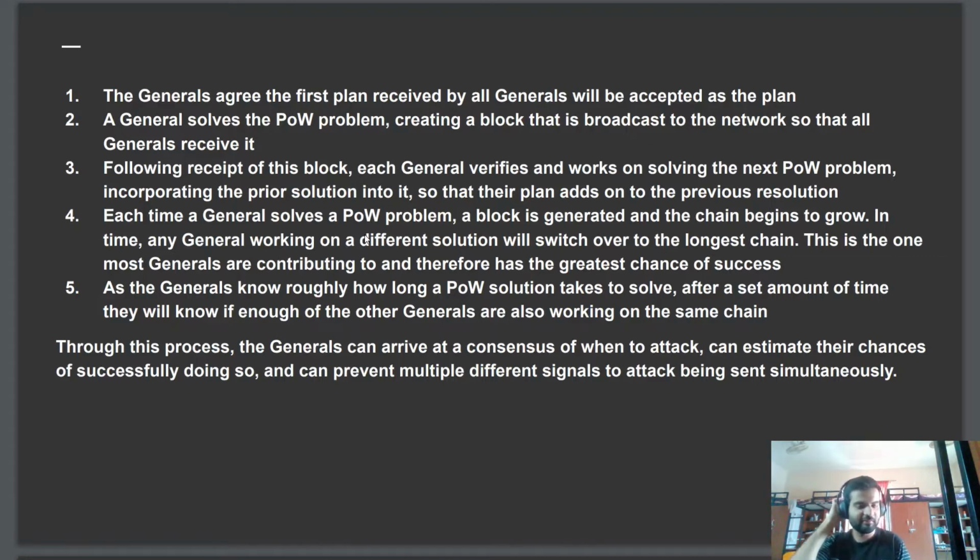Because proof of work takes some time to solve, no general can send multiple solutions to other generals. Because if a malicious actor has decided to attack, first he has to solve some problem, and only then can he broadcast that attack solution to other generals. Now, he cannot simultaneously send another one also, because that will take another 10 or let's say another 20 minutes to solve, and until that time the first solution will be passed on to all the generals, and they are validating it and then starting to work on the next solution.